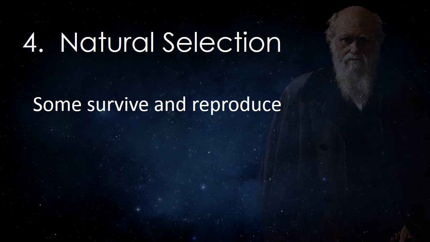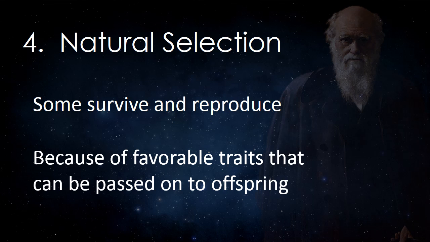Number 4, Darwin called this process by which some creatures survive and reproduce and others don't, natural selection. And unless they are affected by some chance event, the creatures most likely to survive and reproduce are those with the most favorable traits that can be passed on to their offspring.